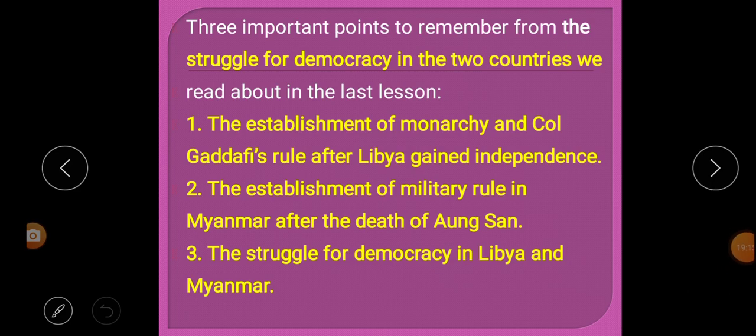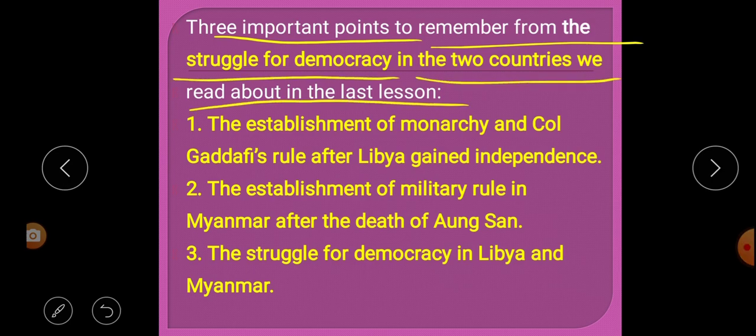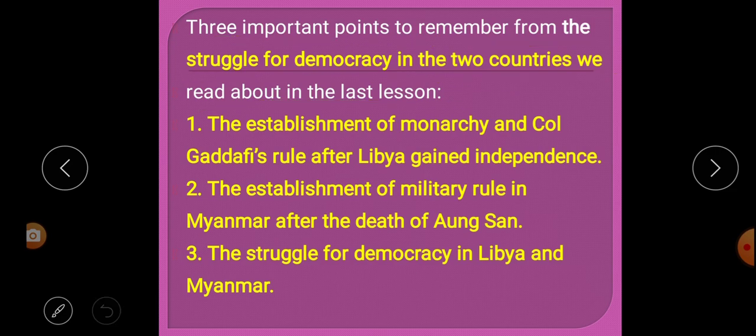Next paragraph: three important points to remember from the struggle for democracy in the two countries we read about in the last lesson. We have to remember three important points about how these two countries, Libya and Myanmar, struggled for their democracy. Listen carefully.